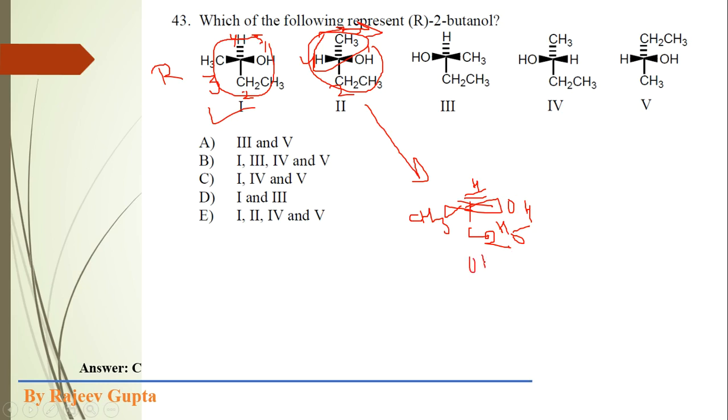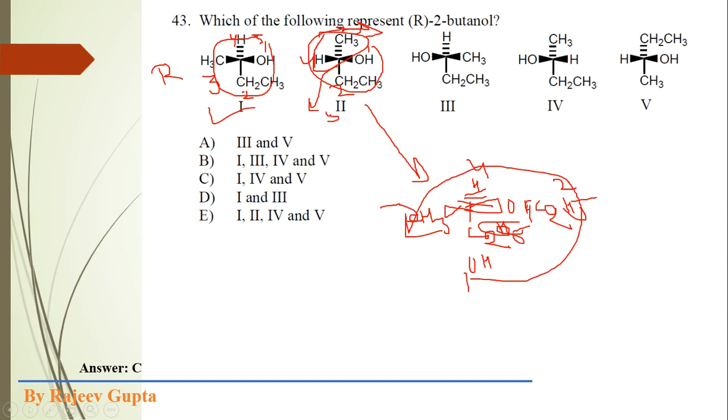So here we get OH group and here we will get C2H5. Now we do the numbering again, 1 2 3 and 4. Now 1 to 2 and 2 to 3. Now actually this configuration is S, so this is not a correct option.